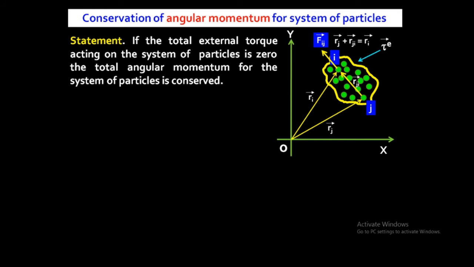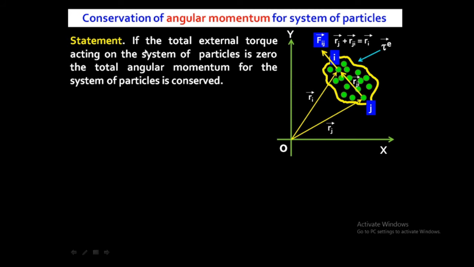Okay, torque here, torque means R cross F, external force acting on the system when that system is in angular motion. ओके, रोटेशनल मोशन. ओके, तो रोटेशनल मोशन में कोई सिस्टम रहता है और उस पर जो फोर्स एक्सटर्नली एक्ट करते हैं उसको टॉर्क बोलते हैं. So if the torque acting on the system of the particle is zero, it means that angular momentum is conserved. This is the statement for the law of conservation of angular momentum for the system of particles.